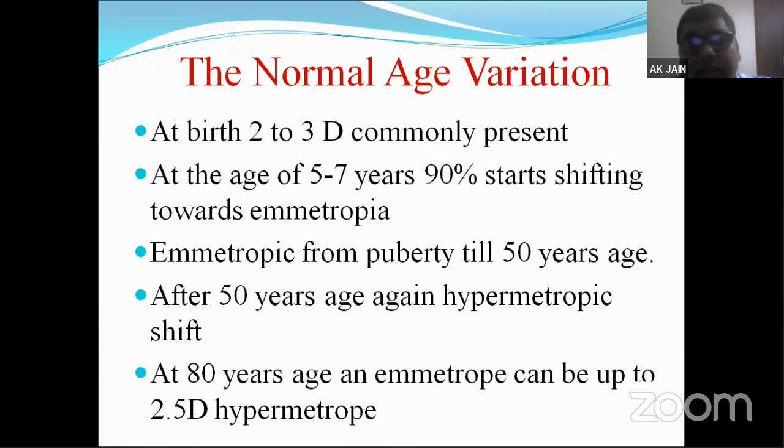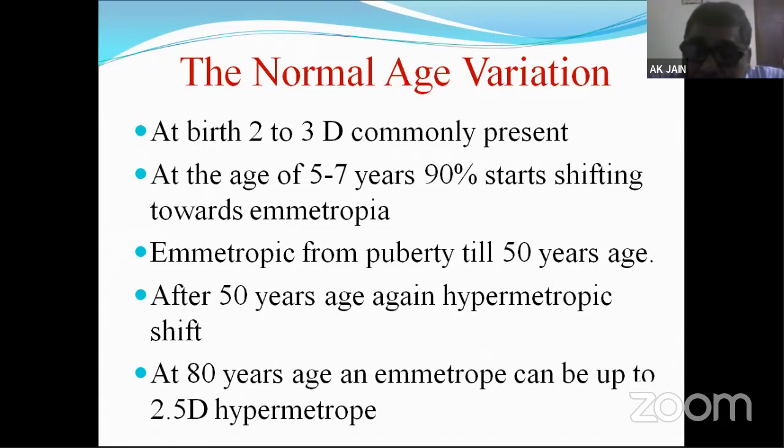So the total refractive power of the crystalline lens decreases with age, naturally without any formation of cataract. In cataract there can be a hypermetropic shift or myopic shift, but in normal aging there will be a hypermetropic shift, because the refractive power of the crystalline lens decreases with age.